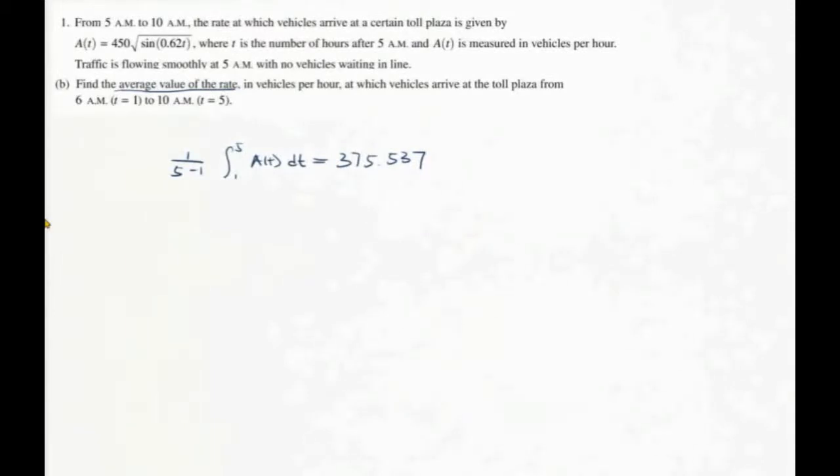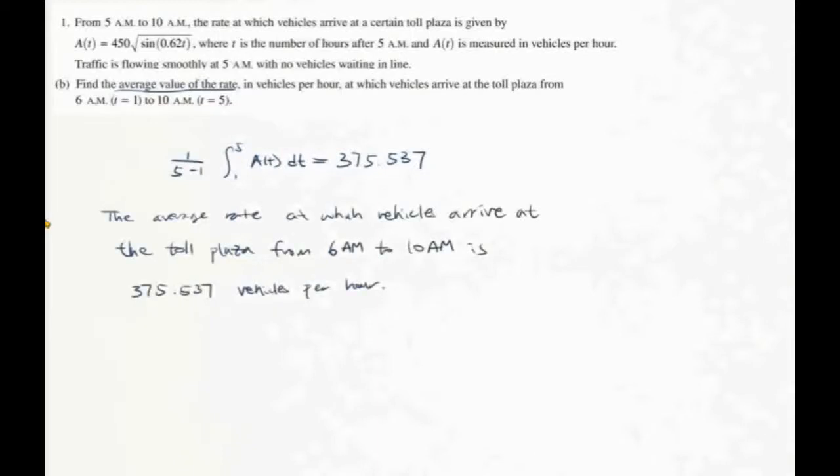And again, I want to give my answers in complete sentences. So I will say the average rate at which vehicles arrive at the toll plaza from 6 a.m. to 10 a.m. is 375.537 vehicles per hour.